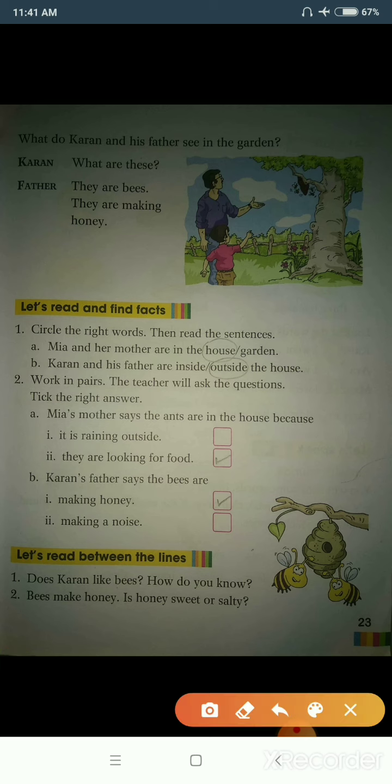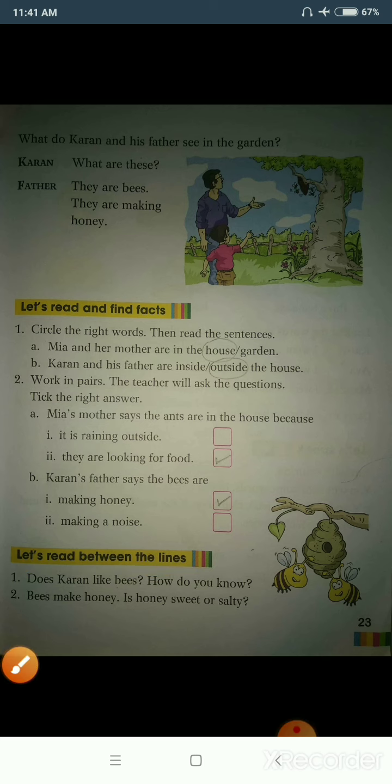Now let's move on to let's read between the lines. Let us see the answers. The first question is, does Karan like bees? And how do you know? Students, does Karan like bees? Yes, Karan likes bees.